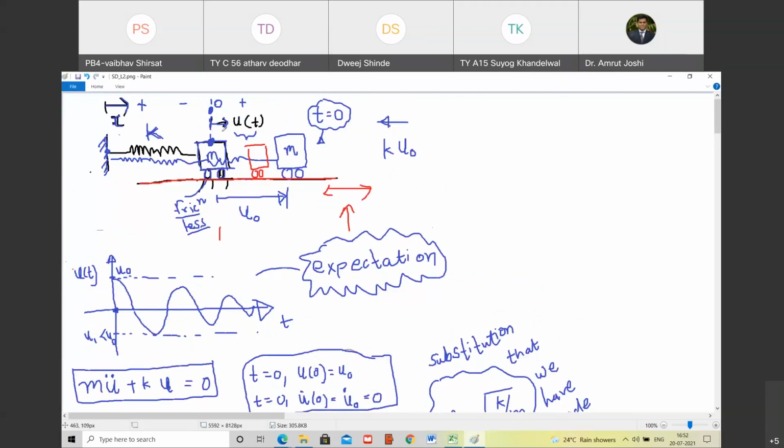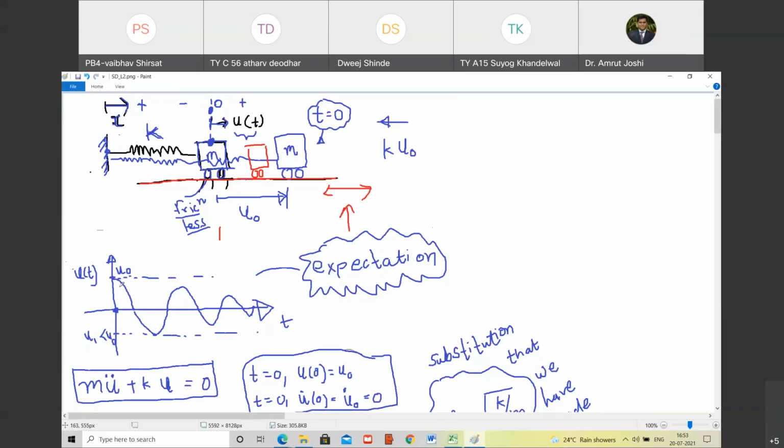This displacement will be treated positive if the mass is occupying any position on right hand side of the mean position, or in other words, whenever the spring is experiencing a stretch, we are going to have u of t positive. But whenever this mass is occupying a position on left hand side of the mean position, you are going to have negative value of displacement of the mass with reference to the mean position, and therefore we are going to have fluctuating values of u of t between positive and negative signs.